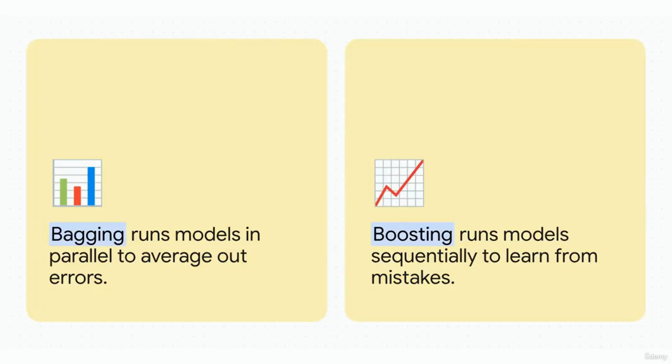And this brilliantly illustrates how we can push accuracy even further using ensemble learning, which is basically combining multiple models to get a much better result. We have bagging, which runs models in parallel to average out their errors, and we have boosting, which runs them sequentially so each model learns from the previous one's mistakes. A fantastic example of this is how random forests combine multiple, simple decision-making trees to achieve incredibly robust and accurate predictions.